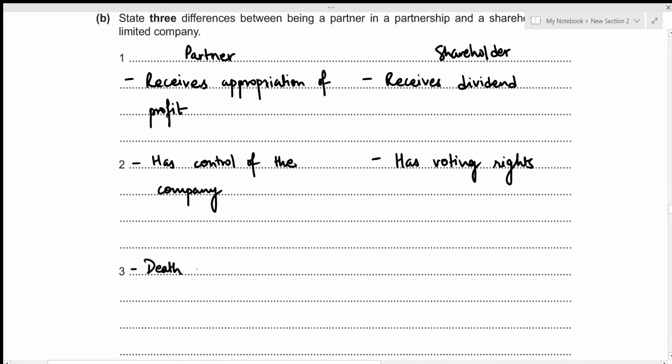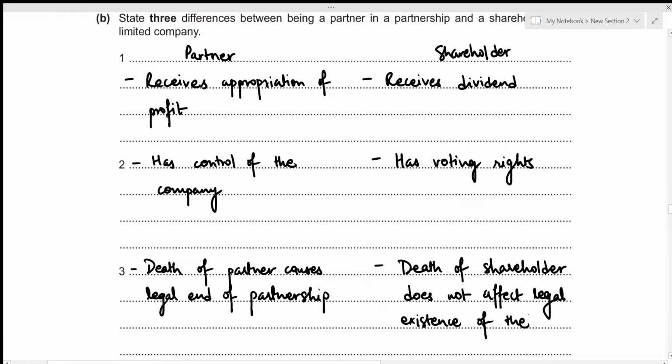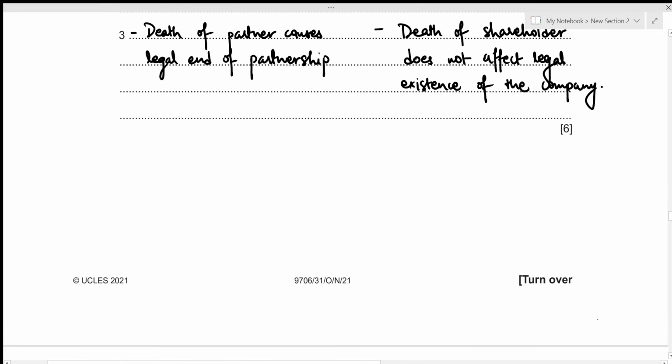Death of partner causes legal end of partnership, whereas death of shareholders does not affect legal existence of the company. This concludes our second part. Now we can move to the third one.